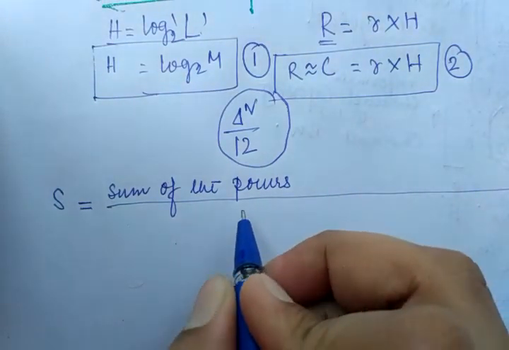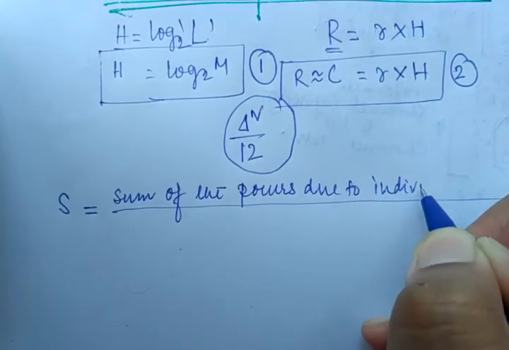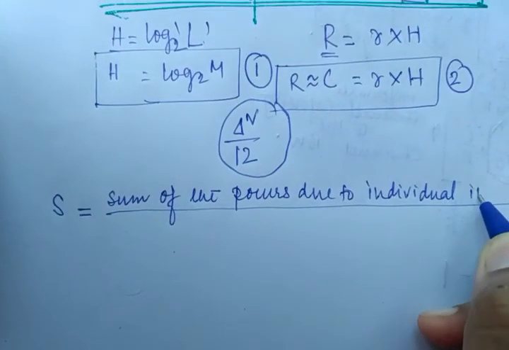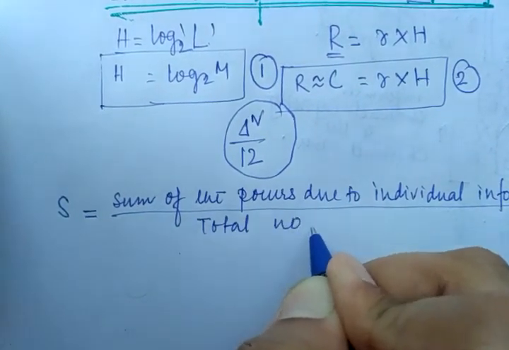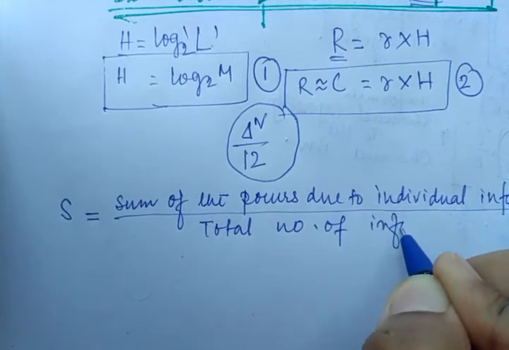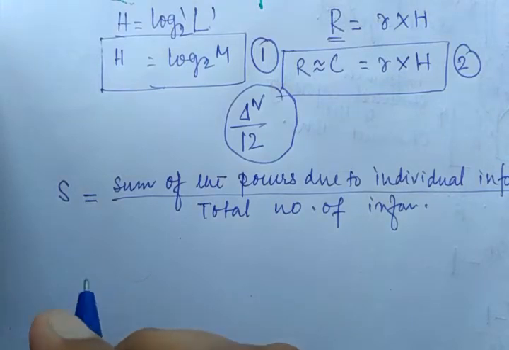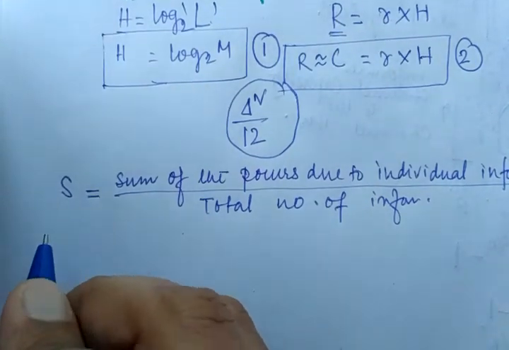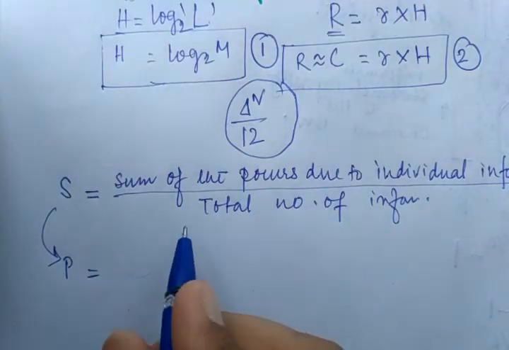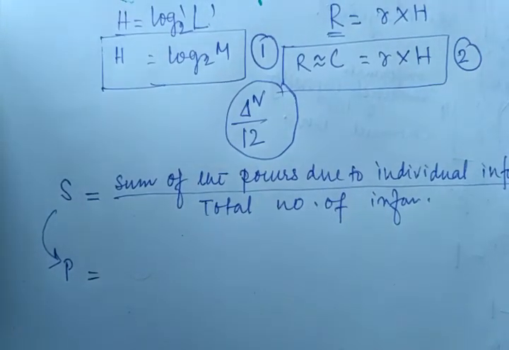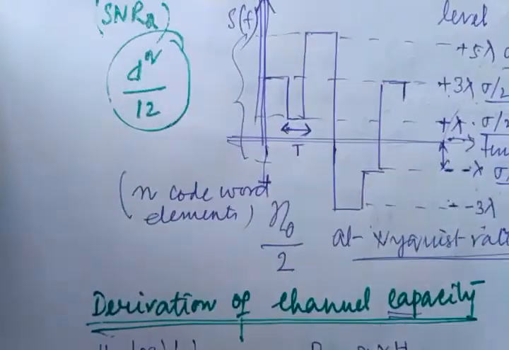Power is nothing but amplitude square, and the amplitudes are this one.